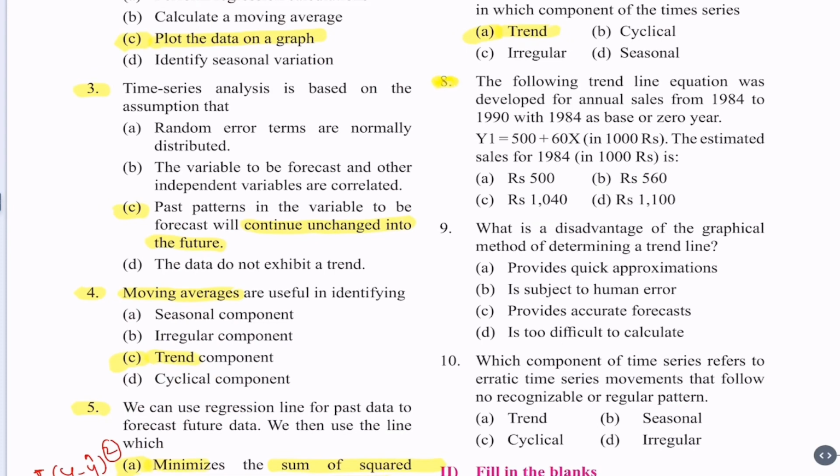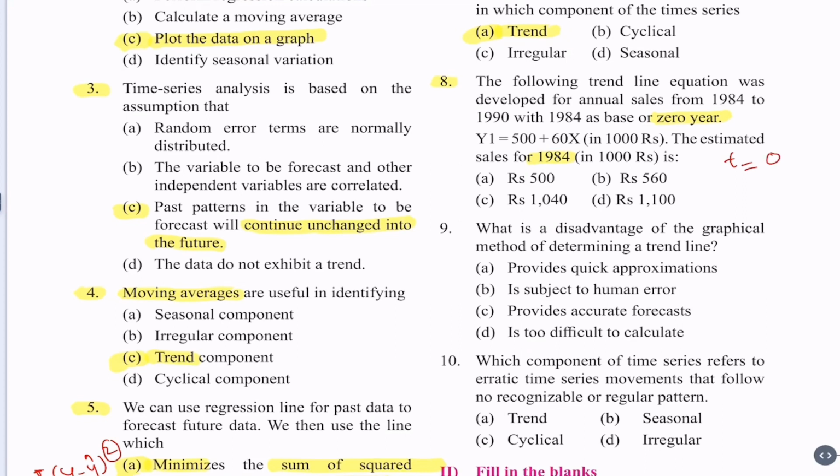Question 8. The following trend line equation was developed for annual sales from 1984 to 1990 with 1984 as base or 0 year. Y1 equal to 500 plus 60x in 1000 rupees. The estimated sales for 1984 is. Now 1984 is the base year. So time t is equal to 0.